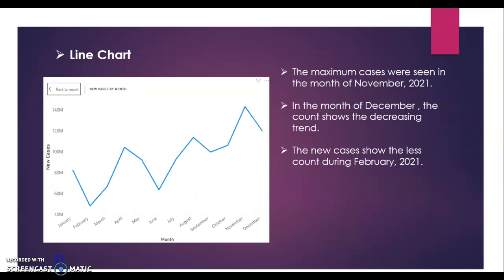My next chart is a line chart about new cases by month. This chart is about 2021, and the maximum cases were seen in November 2021, at nearly 140 million around the world. In December, the count shows a decreasing trend, which is good for Canada and good for every individual. The new cases showed the lowest count during February 2021.